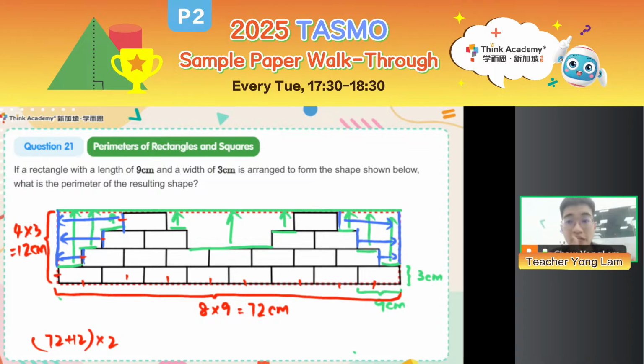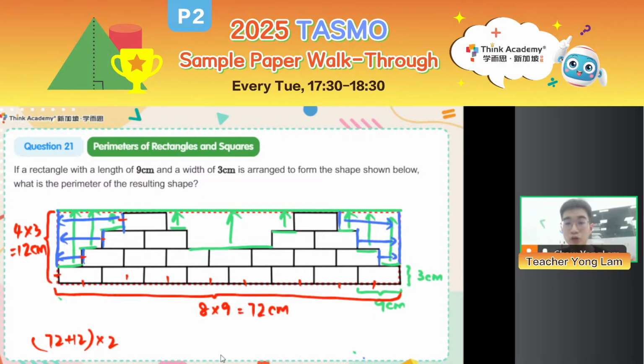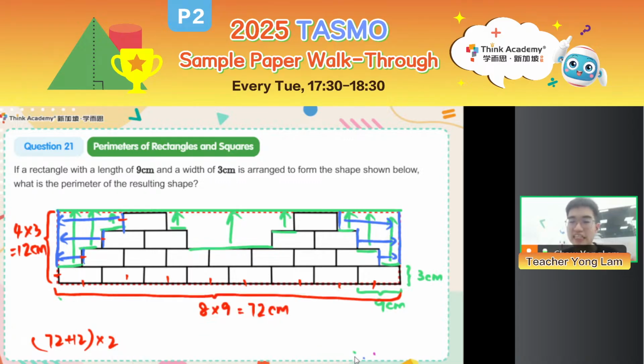So remember, when we use push-up method, it's very convenient. Just rearrange the sides. But after you formed the regular figure, the rectangle, you need to ask yourself, did I include all of the sides around the rectangle? Or rather, are all of the sides already pushed outside of the rectangle? Or are there some extra sides inside? Now, there is still some sides that I did not push outside to the rectangle, so they are not yet included in the calculation just now.